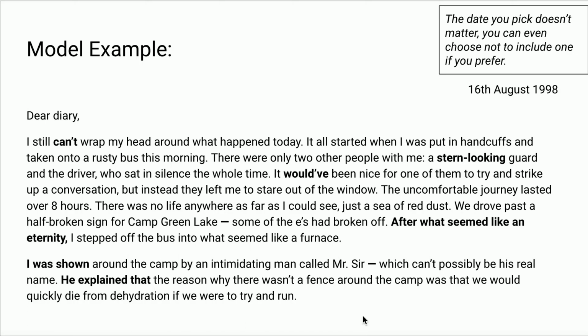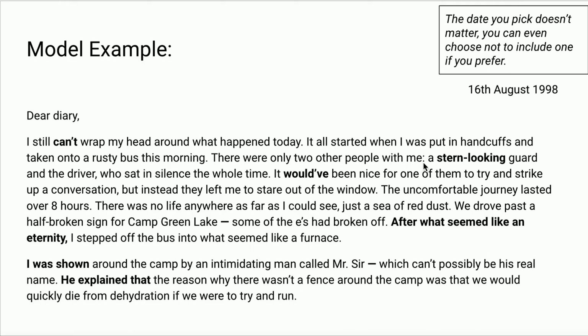So in this, I've included some contractions. Can't and would have are actually also modal verbs. I've got a hyphen here with stern-looking. I've got an adverbial of time here, after what seemed like an eternity. If I was to keep writing, I would maybe want to include a few more of those throughout my writing.